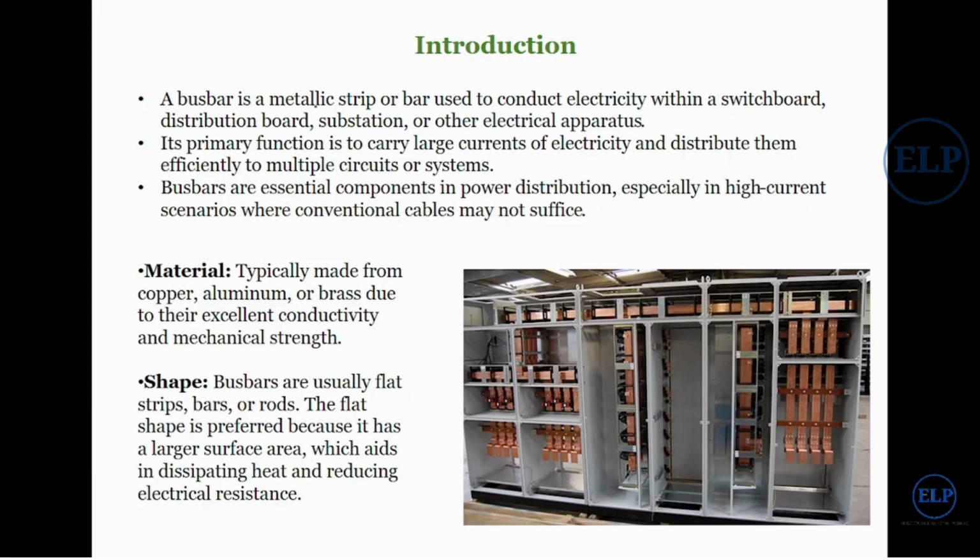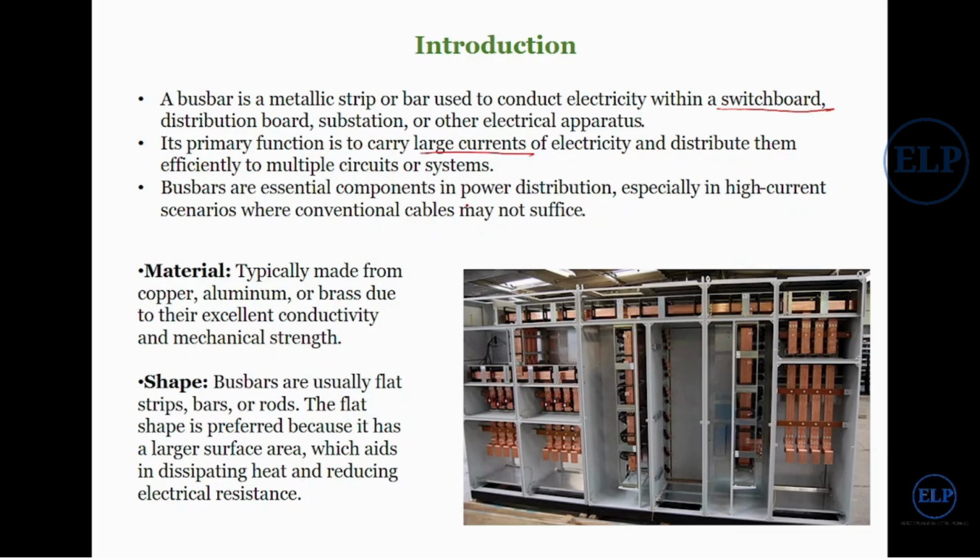A bus bar is a metallic strip or bar used to conduct electricity within the switch gear. This is your switch gear. You can see how they transmit electricity from one point to another point, and you will find them in distribution boards, substations, or other electrical apparatuses. Its primary function is to carry large current.